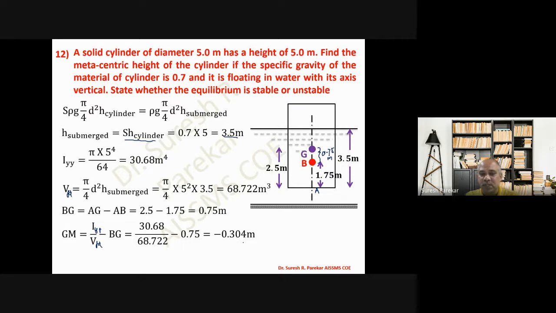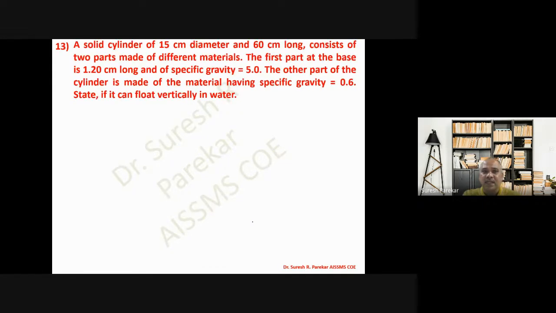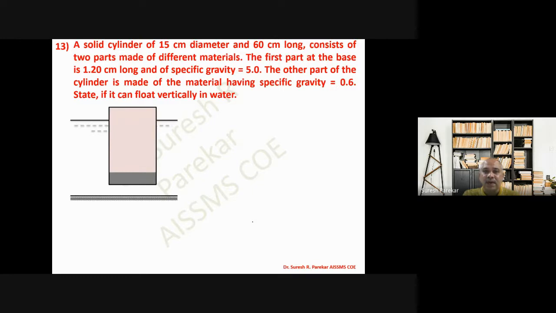as minus 0.304. So the negative value shows that M is below G. So we have M below G, and in that case, we are going to get the body as unstable. So as we have, this metacentric height is negative. And then the last problem we will see: we have a solid cylinder of 15 centimeter diameter, 60 centimeter long, which consists